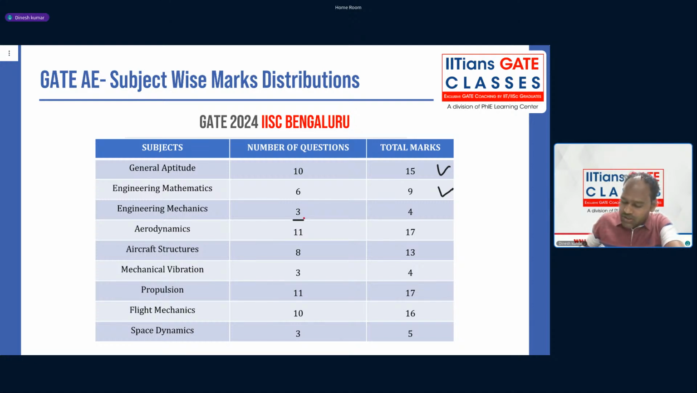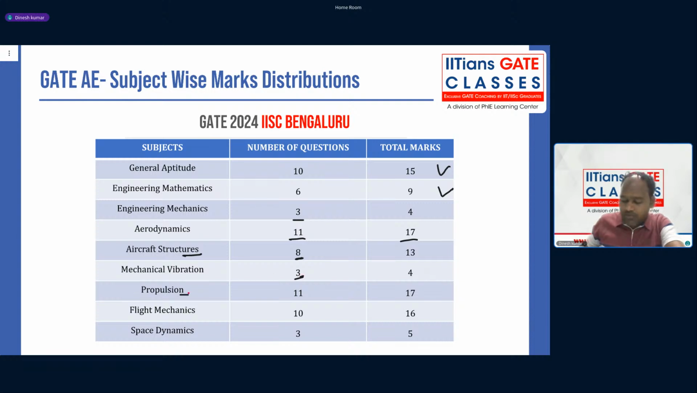Then aerodynamics, which has fluid mechanics, basic or low speed aerodynamics, and gas dynamics: 11 questions came for 17 marks. Aircraft structures, you can see strength of material and thin wall structures, 8 questions. And if you include mechanical vibration, a total of 11 questions again for 17 marks.